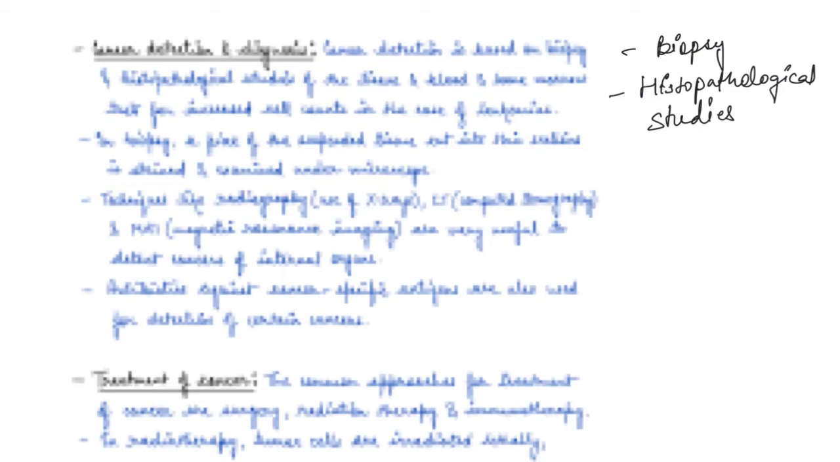So say in cases of uterus cancer or lung cancer or liver or stomach, you basically get an MRI or a CT scan done, and through that you can detect cancers in internal organs. Now, there are certain antibodies against cancer-specific antigens, and those are also used for detection of certain cancers.